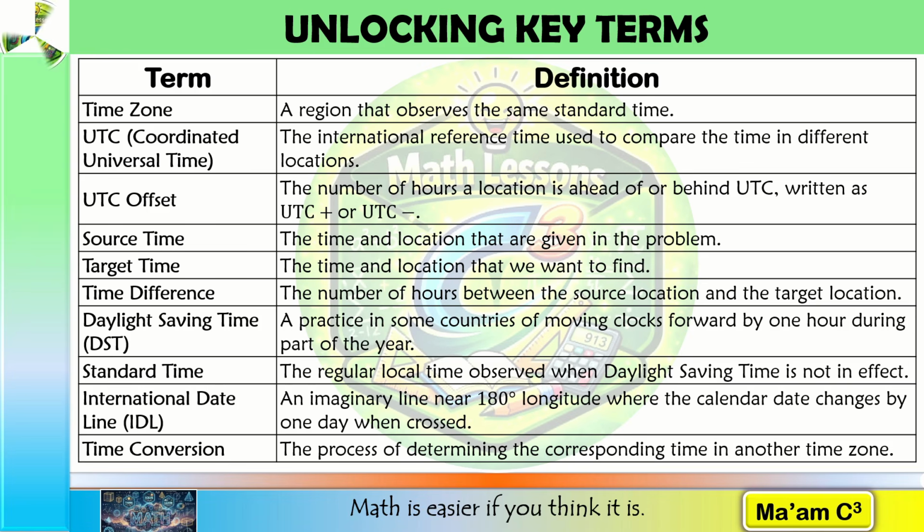International Dateline or IDL is an imaginary line near 180 degrees longitude where the calendar date changes by 1 day when crossed. And the time conversion, which we're going to do, is the process of determining the corresponding time in another time zone. These terms will help us understand and solve our time conversion problems. Now that we know the important vocabulary, let's see how time zones work in different parts of the world.